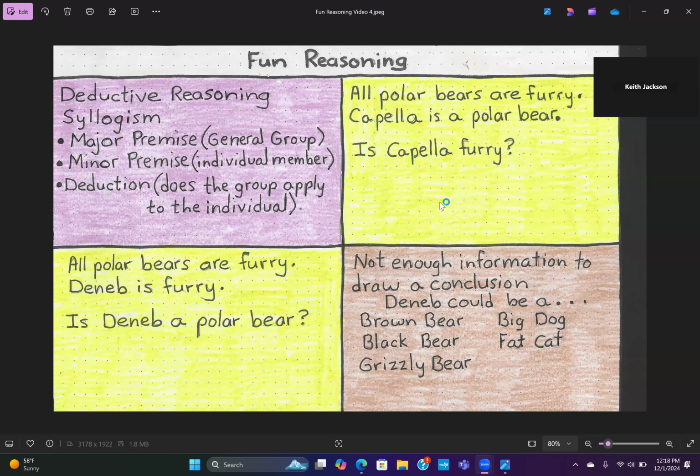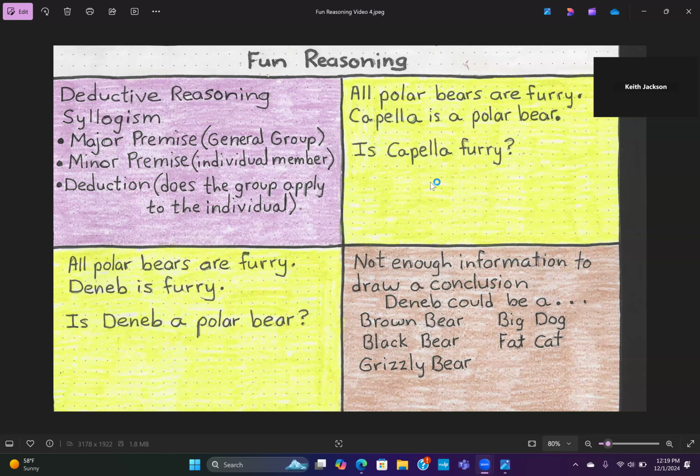Now let's take a look at our scenario in which we have: all polar bears are furry. Capella is a polar bear, and the question is, is Capella furry? All right, so let's see if Capella applies to the group. Let's take a look at the major premise, which is about the general group, and the general group is polar bears. And it states that all polar bears are furry. All right, so we see that.